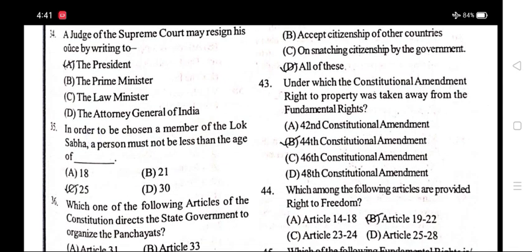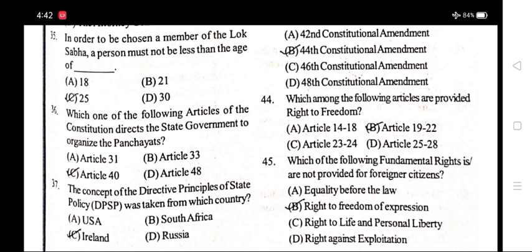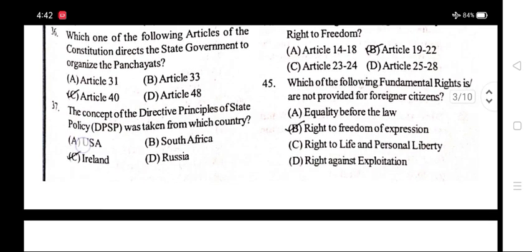Number 34. A judge of the Supreme Court may resign his office by writing to? Option A, the President. Number 35. In order to be chosen a member of the Lok Sabha, a person must not be less than the age of? Option C, 25.